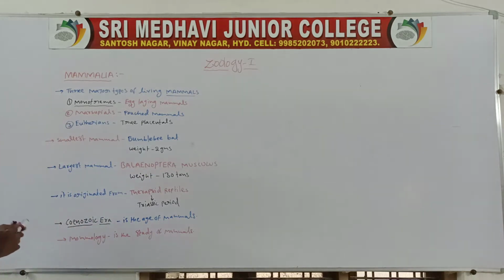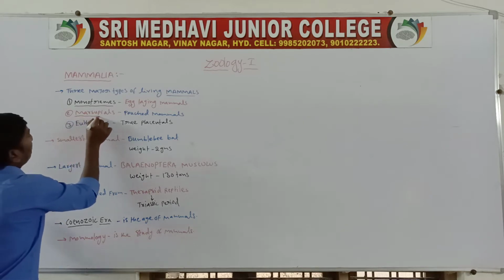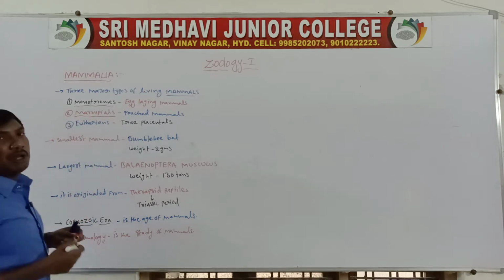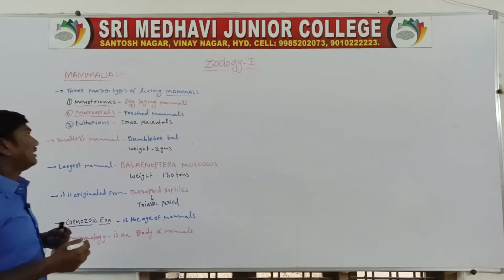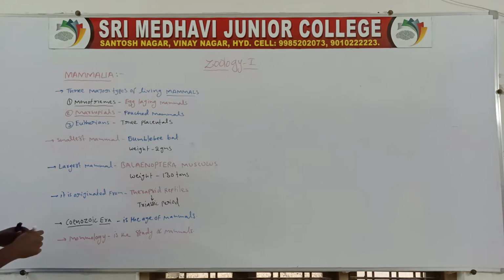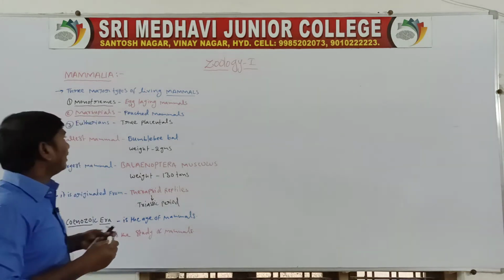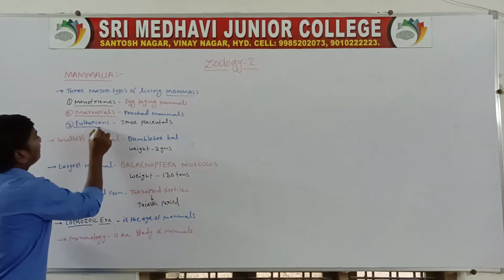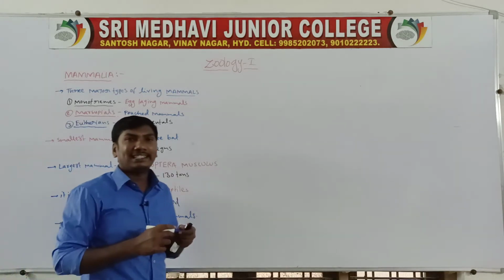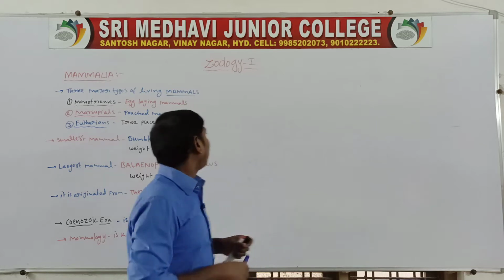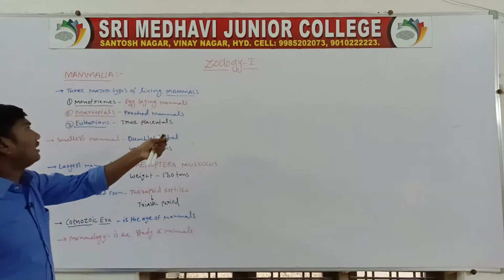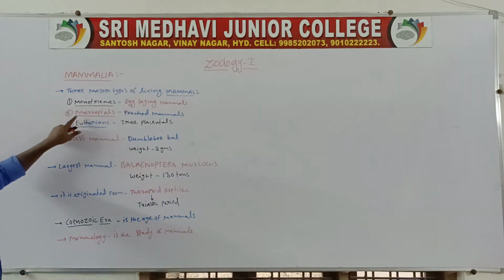Next one, marsupials. They are the pouched mammals, like the kangaroo. Next one, eutherians. Eutherian means the true placentals. So the three types of living mammals are: one, monotremes; second, marsupials; third, eutherians.